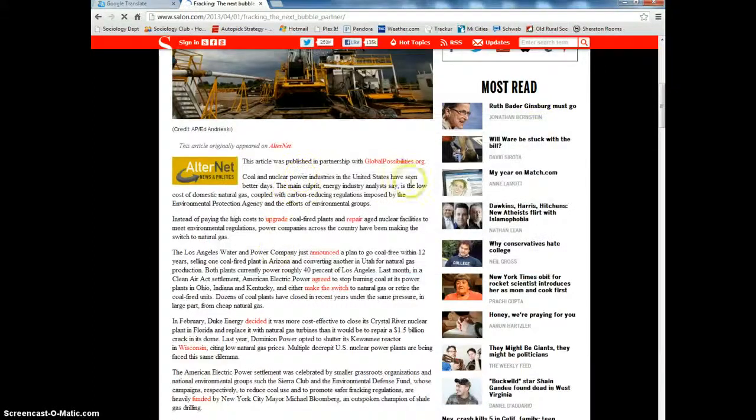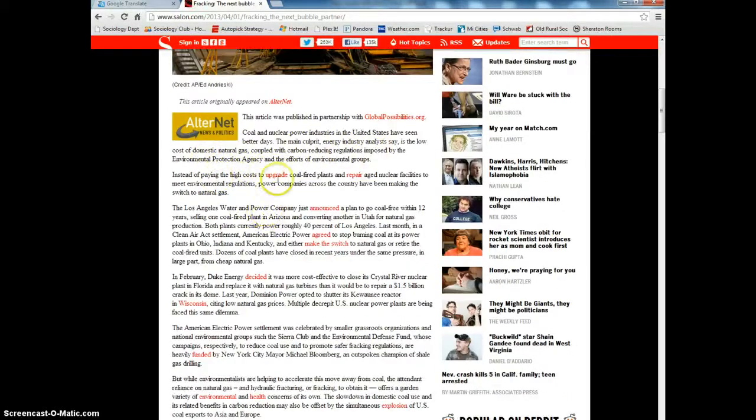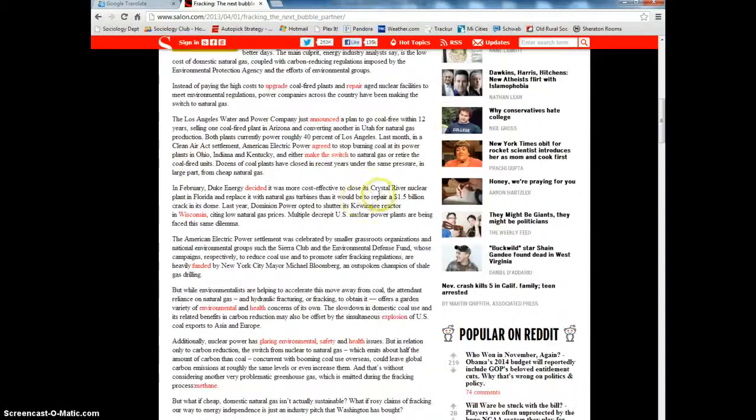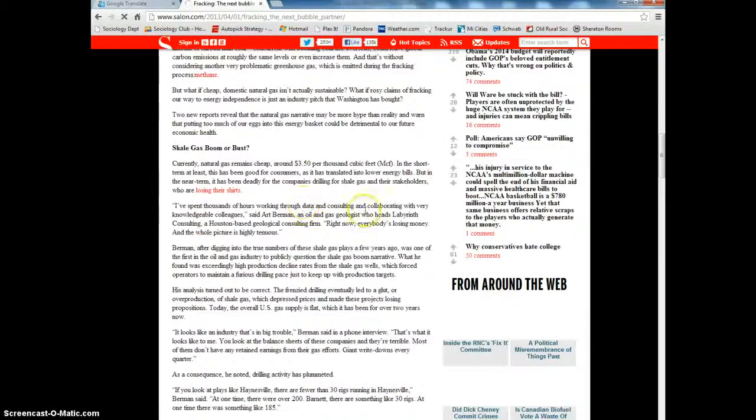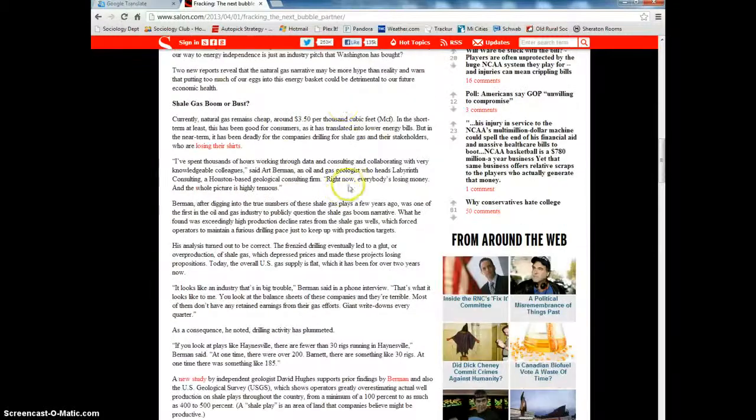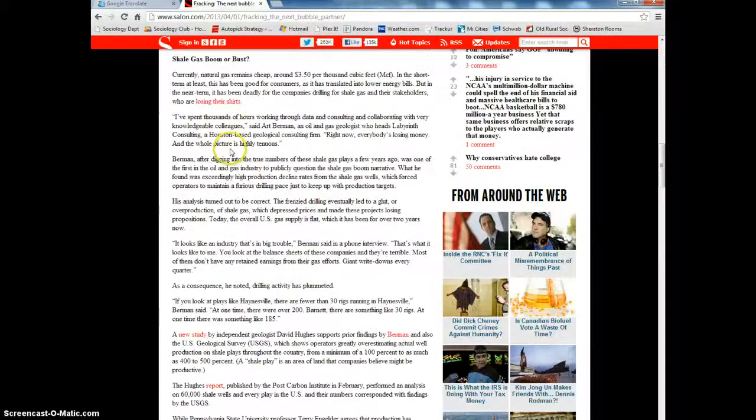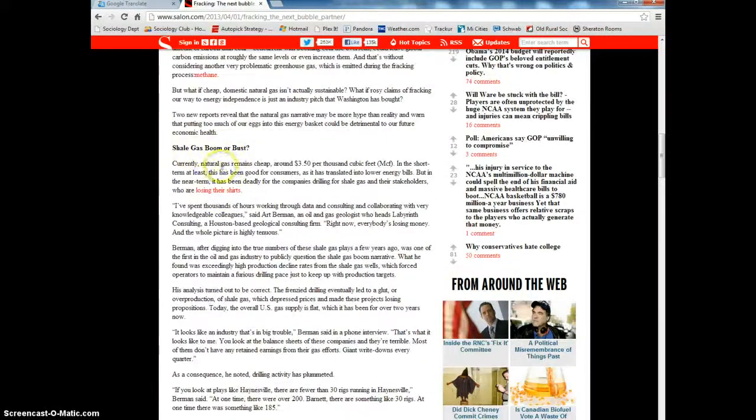Coal and nuclear power industries have seen better days. The main culprit, energy industry analysts say, is the low cost of domestic natural gas. Instead of paying the high cost to upgrade coal-fired plants, they're making the switch to natural gas. Okay, this is not quite as simple as coding a single sentence, but you can read into it and figure out what the main themes are and why they posted this link.